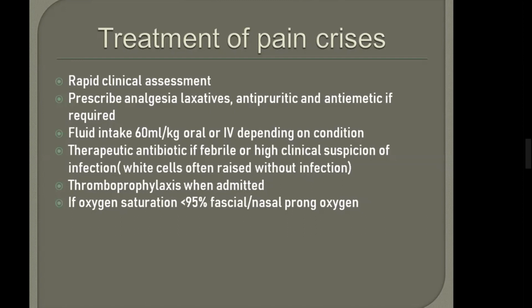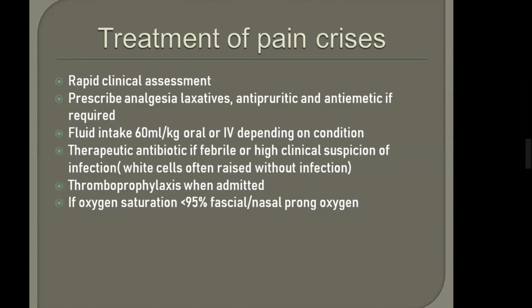Oxygen saturation should be more than 95% in sickle cell crisis. Remember, write it down: oxygen saturation more than 95%, because in some situations the oxygen saturation will be 94%, so you have to memorize it and make a difference between these two.